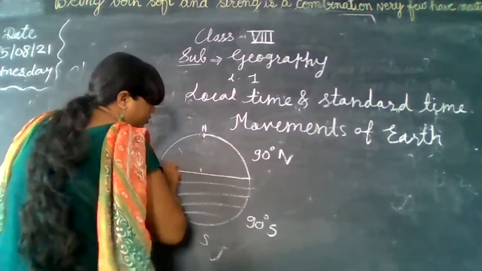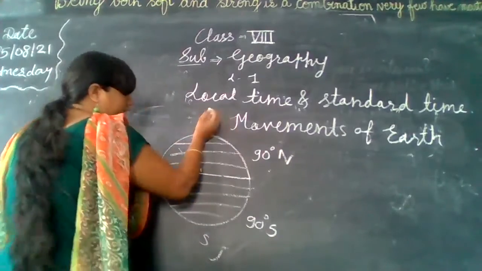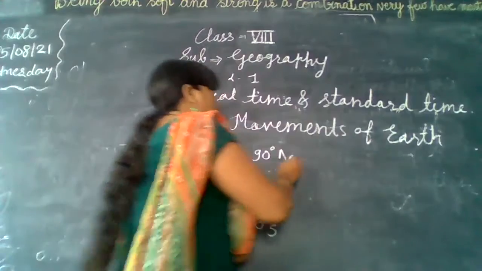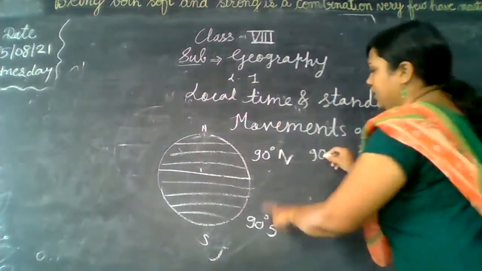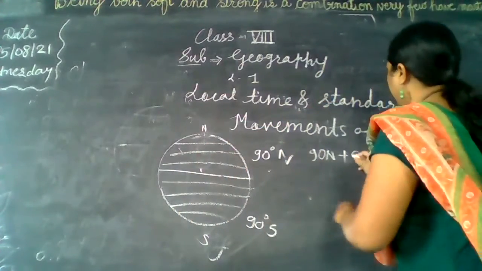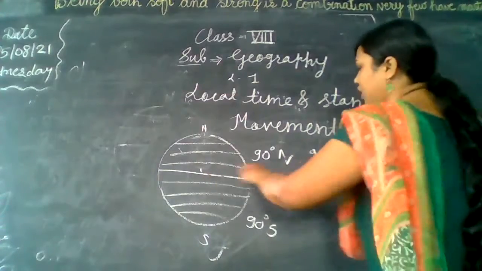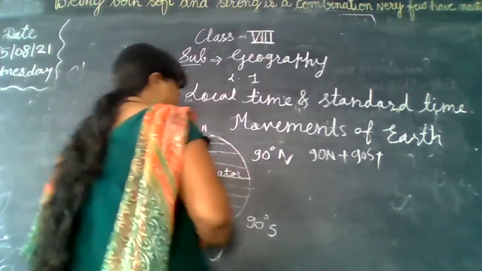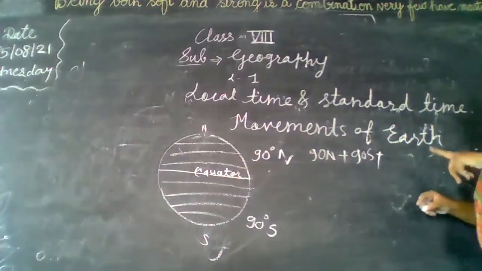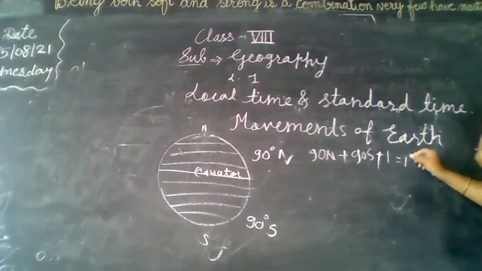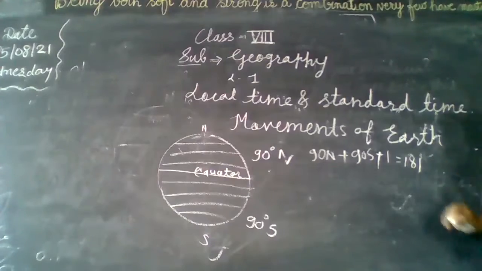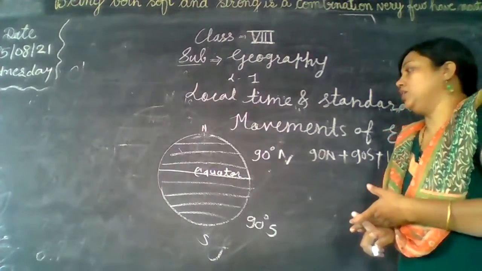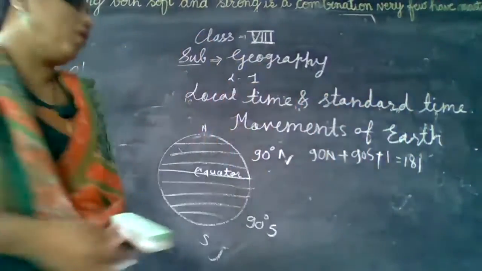These are the latitudes. 90 above the equator, 90 below the equator, plus 1 equator. Total is 181. So 181 latitudes are there.